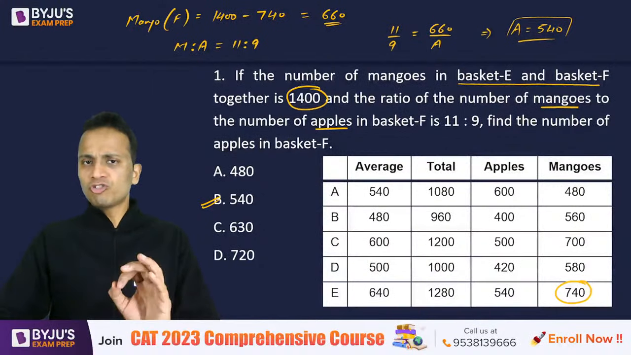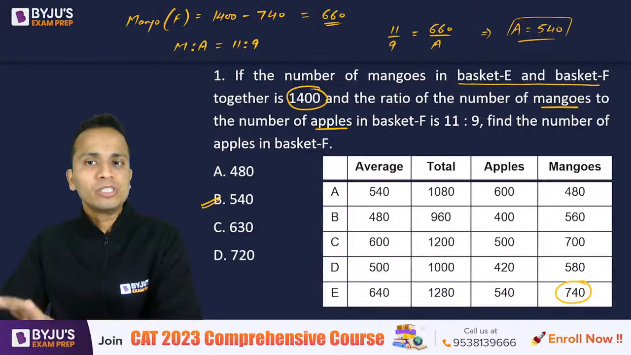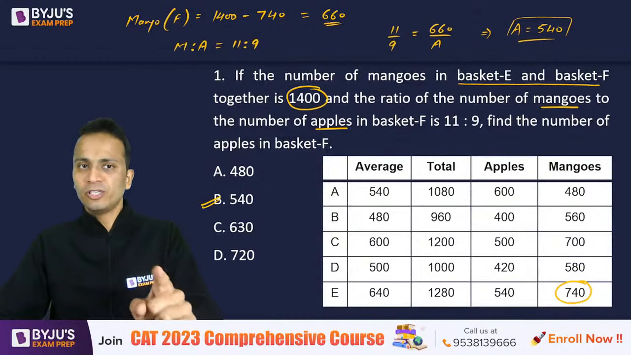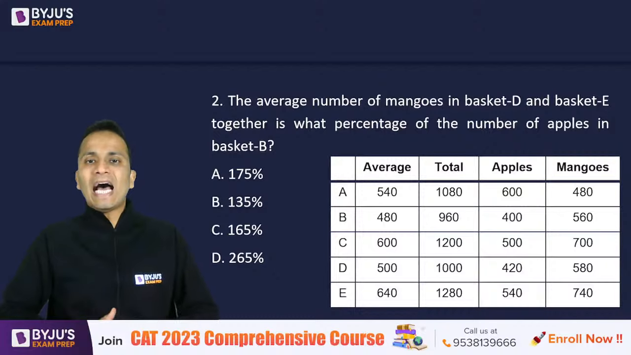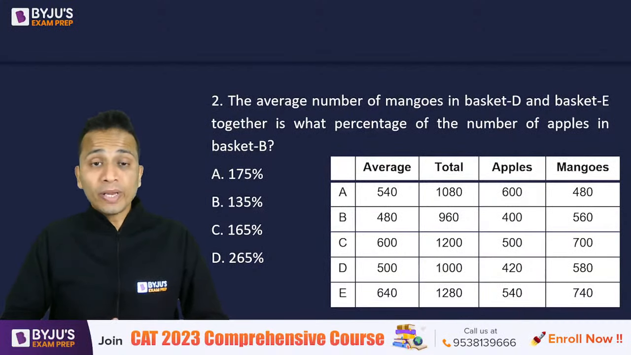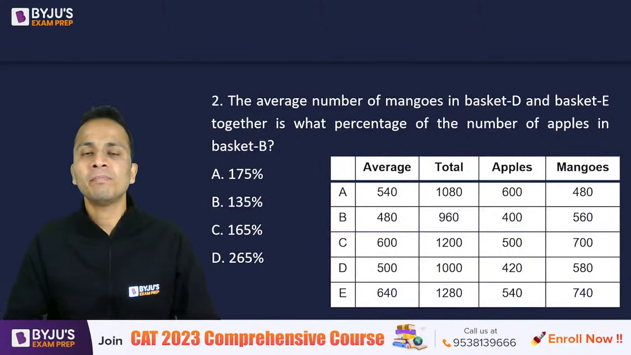Now for the next question, try to be a little faster, right? You have all the values in your hand, so you can find out the answer in less than 30 seconds. The second question on your screen now. The average number of mangoes in basket D and basket E together is what percentage of the total number of apples in basket B?